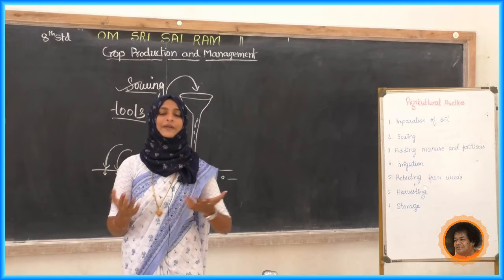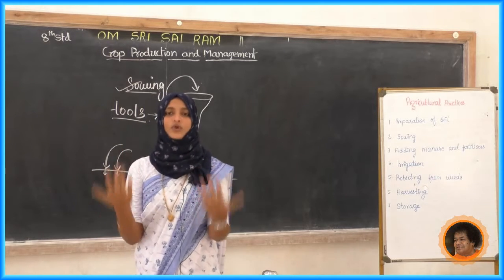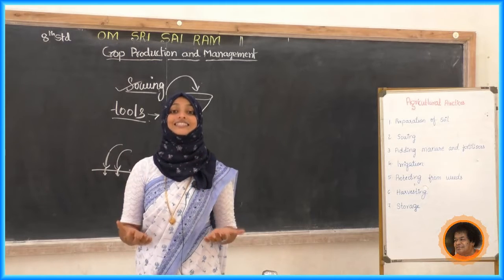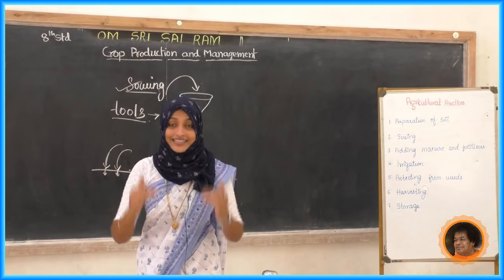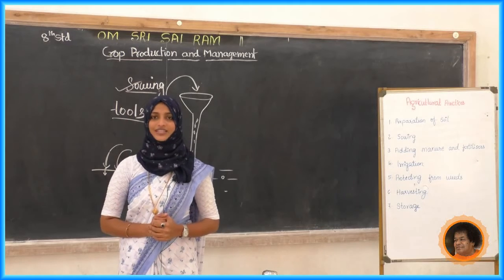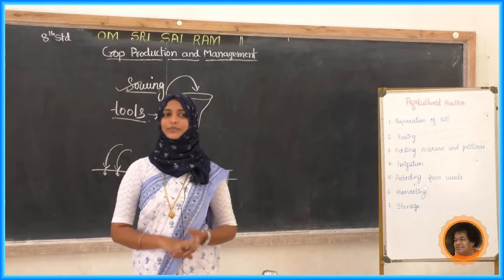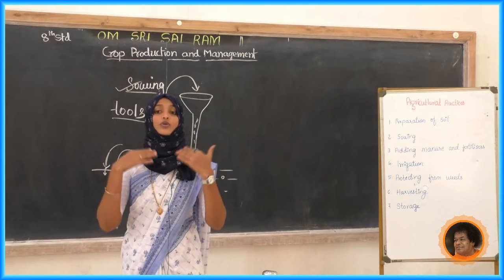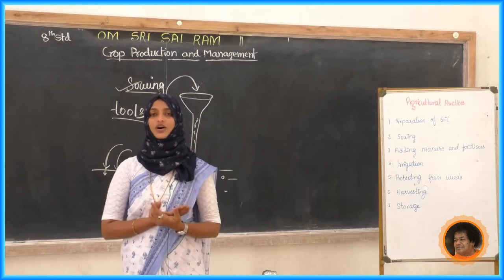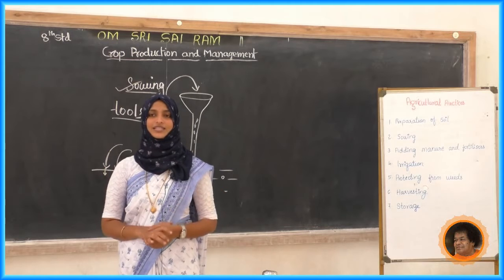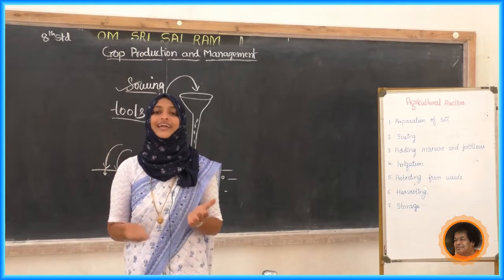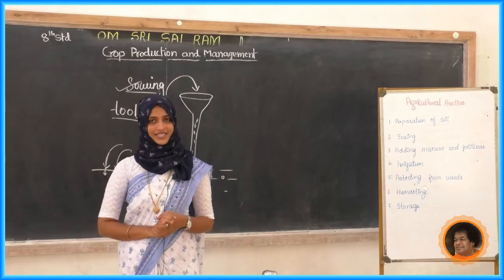So what will happen if we are adding more and more fertilizer? Fertilizer may decrease the soil fertility. If you are adding enough quantity, nothing will happen. But if you add more and more chemical fertilizer, it may decrease the soil fertility.